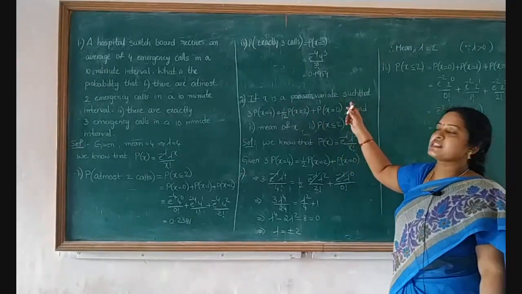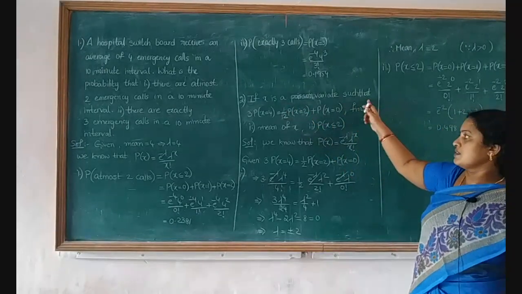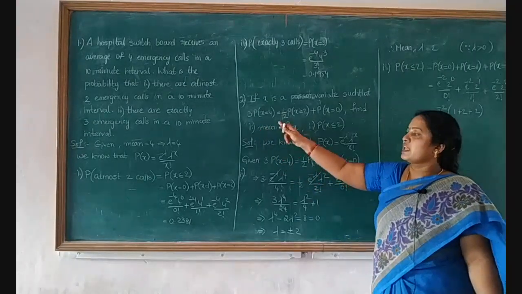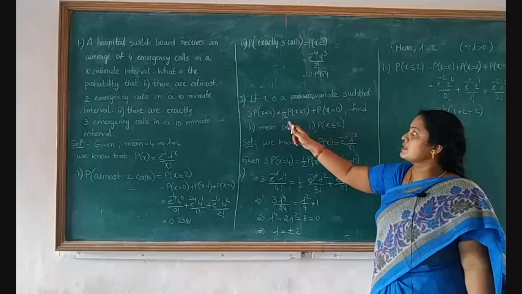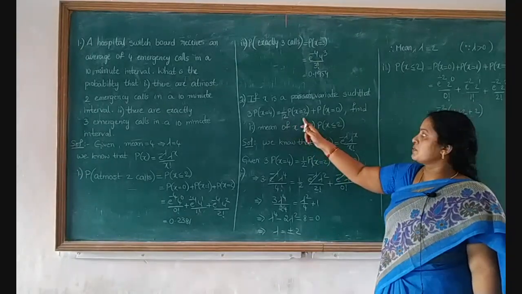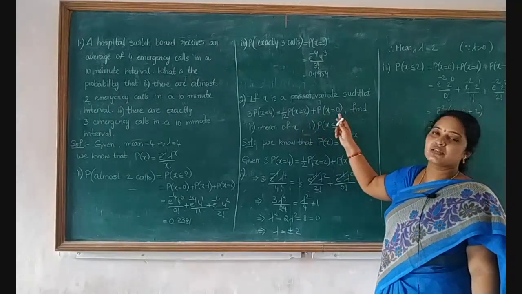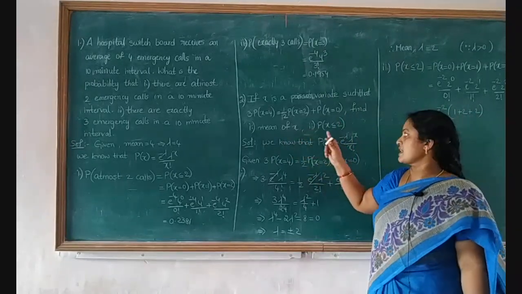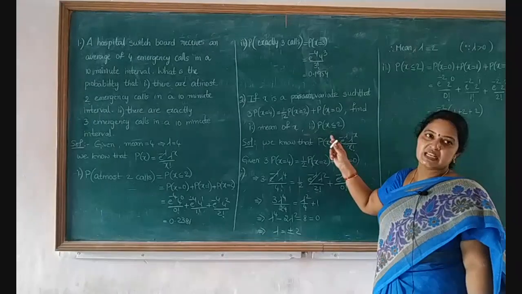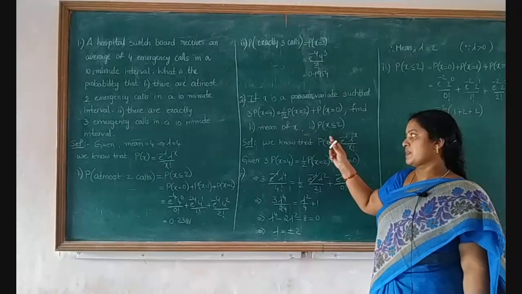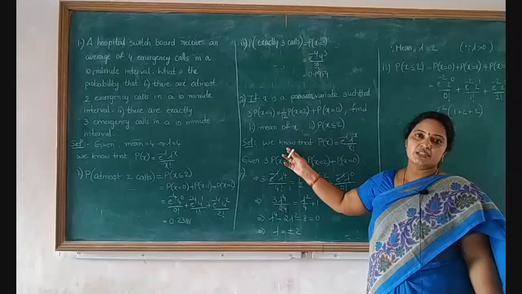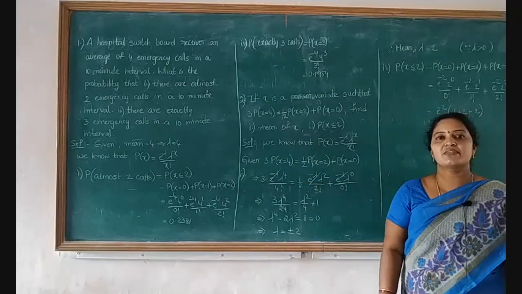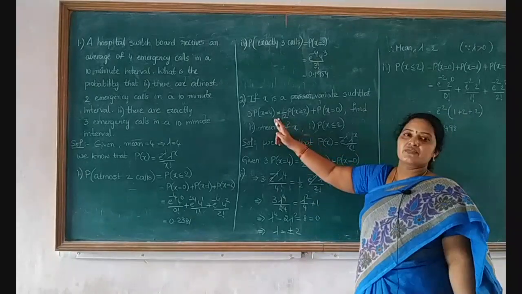If x is a Poisson variate such that 3 into p of x equal to 4 equals 1 by 2 into p of x equal to 2 plus p of x equal to 0, find the mean of x. The second case is p of x less than or equal to 2. First we have to find the mean of the Poisson distribution, which is nothing but the lambda value from this given equation.